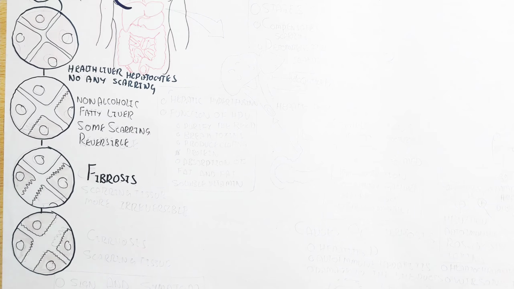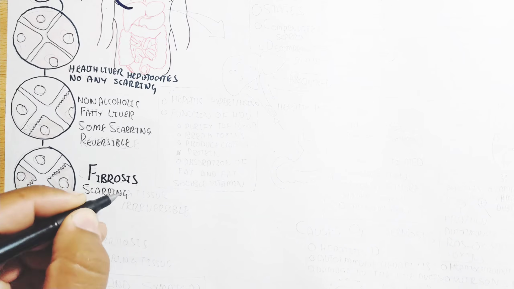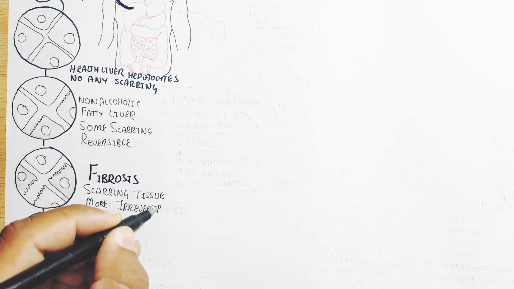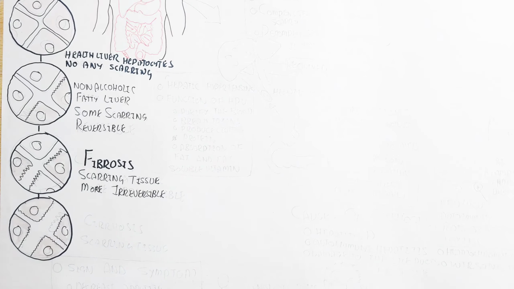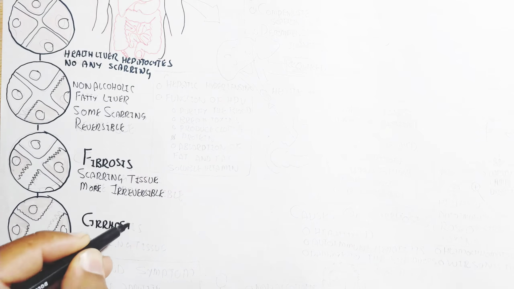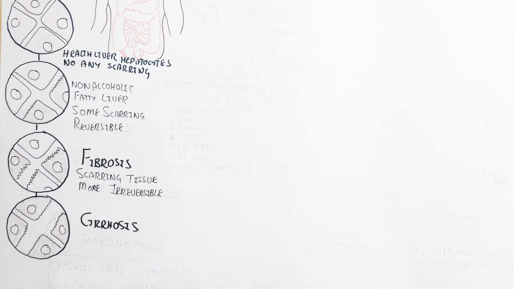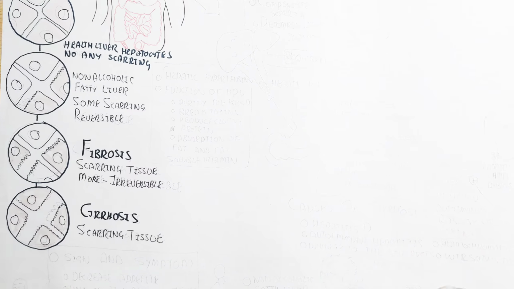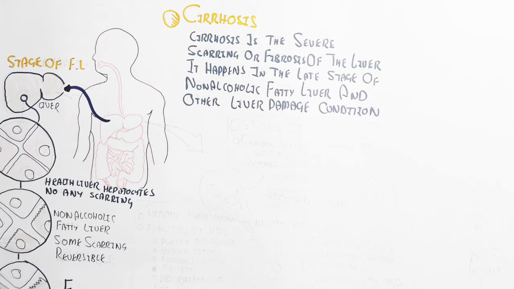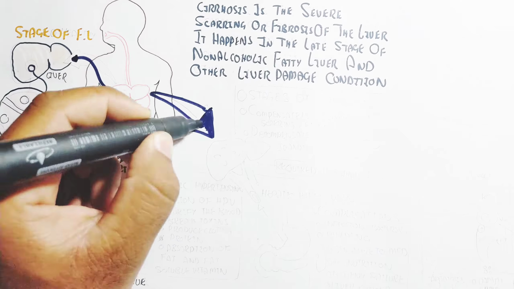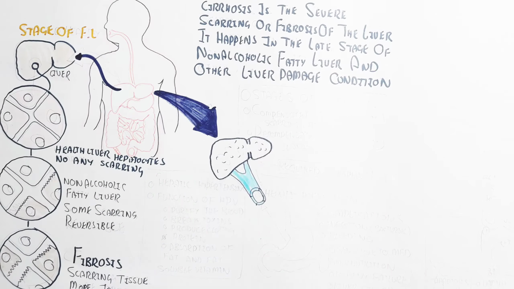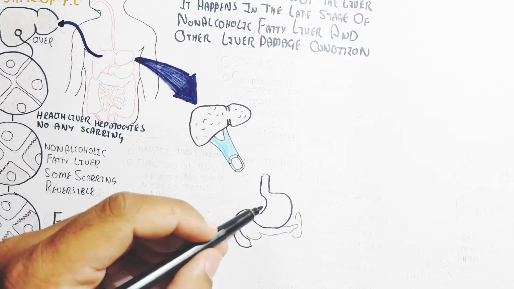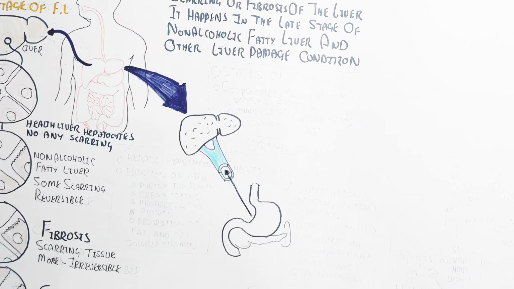But fibrosis, which is scarring tissue, is more irreversible. More scarring tissue will lead to irreversibility; it will not become healthy again. That is known as fibrosis, and cirrhosis is the progression of fibrosis, where the whole liver will be scarred. The last option then requires transplantation of the liver.